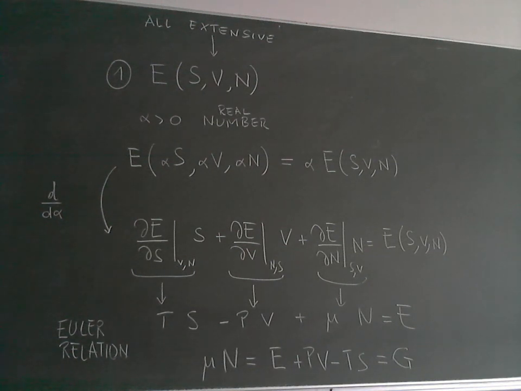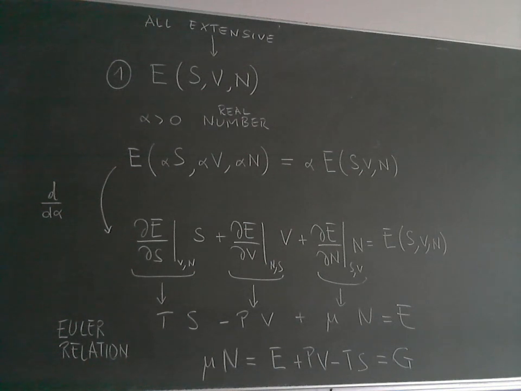Now if we manipulate it a little and bring TS and PV to the right-hand side, we keep mu times N equal to E plus PV minus TS. But this is what we define as the Gibbs free energy.